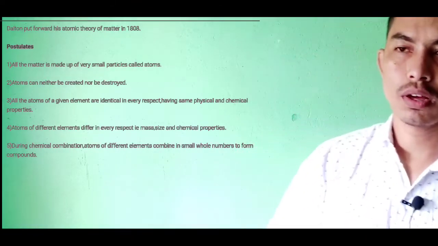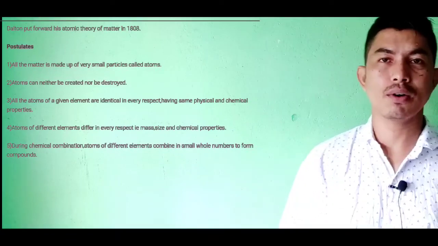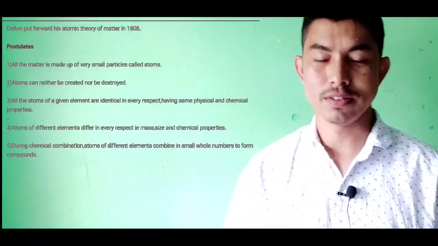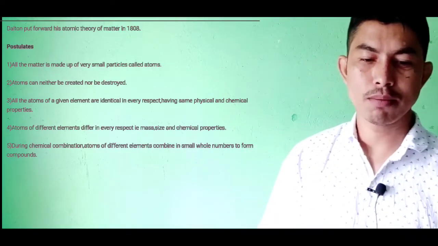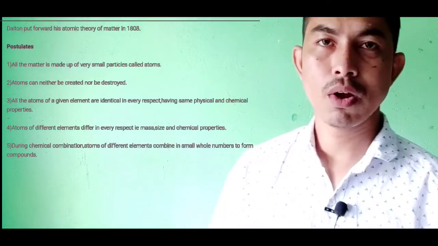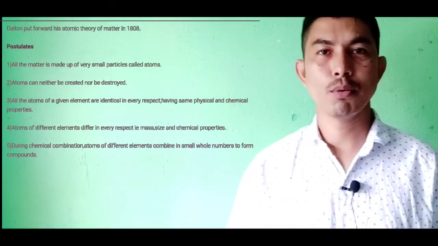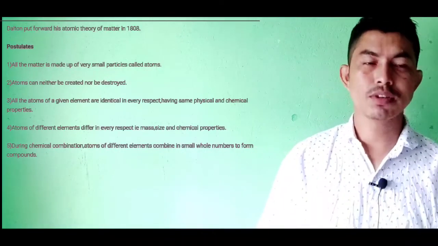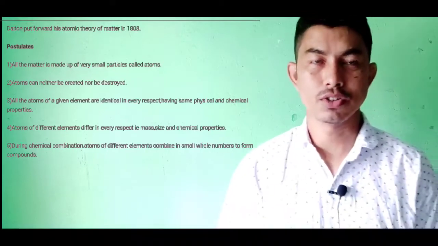In the fourth point, he mentioned that atoms cannot be further broken down into simpler particles. He also mentioned that the atoms of the same elements combine in simple whole numbers to form molecules. And finally, the last point he mentioned was that atoms cannot be created nor destroyed.